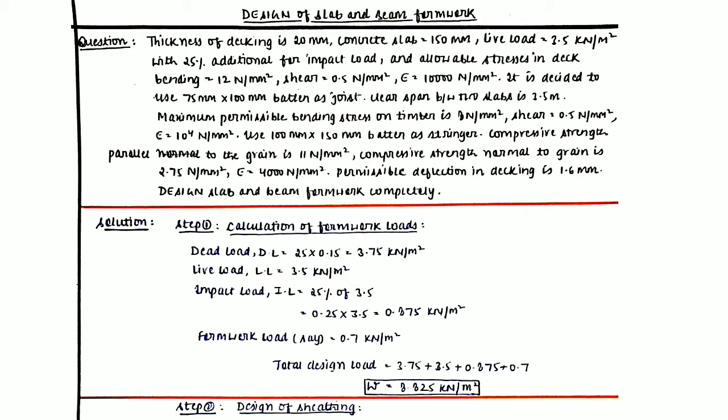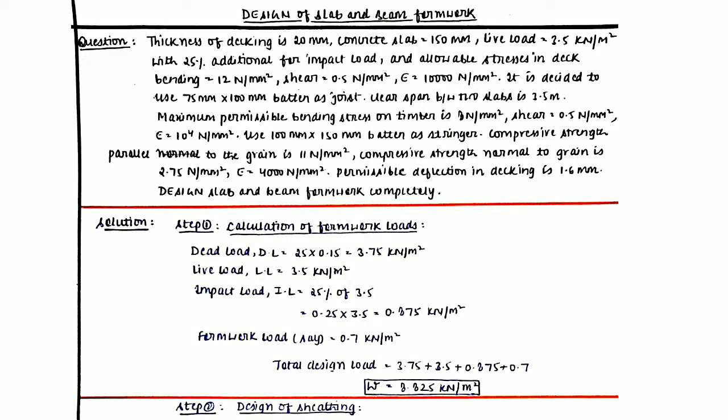Now the permissible deflection in decking is given as 1.6 millimeter. This will be used to check for the criteria of deflection. Now you have to design the slab and beam formwork completely. The very first step in the design of slab and beam formwork is the calculation of all the loads that will be borne by the formwork material.